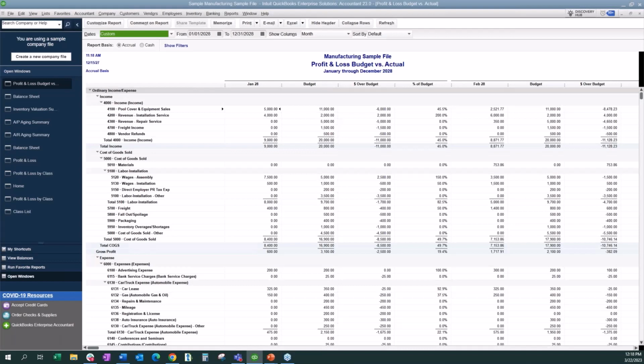Inside of QuickBooks, you can create that budget, and you can do it per GL account. So we can have what we're expecting in our different revenue streams, our different costs, all the way down to our overhead expenses.